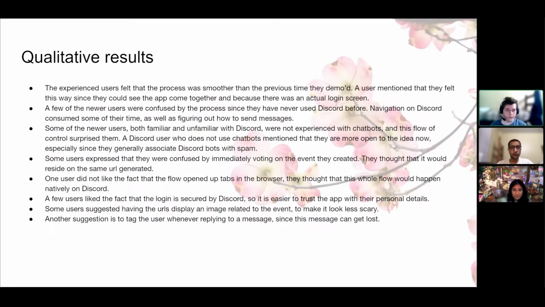The verbal feedback we received was that most thought that the login screen was a nice addition. The experienced users thought that the flow was smoother than they'd experienced before. Some of the new users were scared of the process since they had never used Discord or a chatbot before, but for the most part they were warming up to the idea. And a couple of suggestions we received were to include an image related to the event and to tag users.